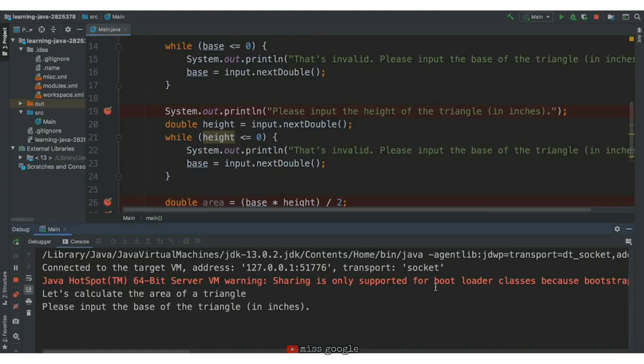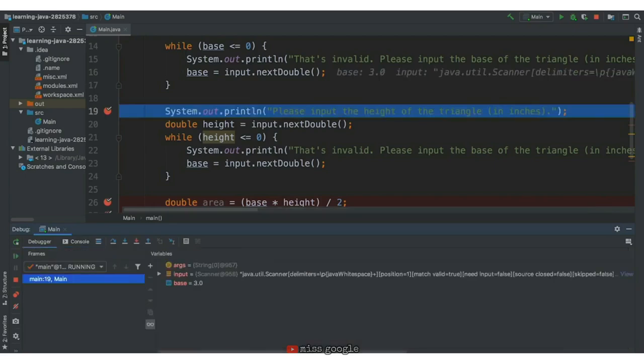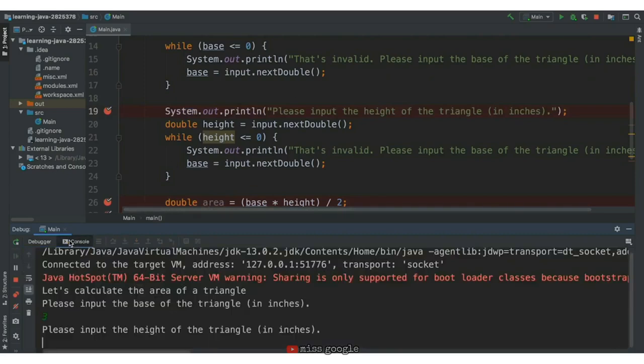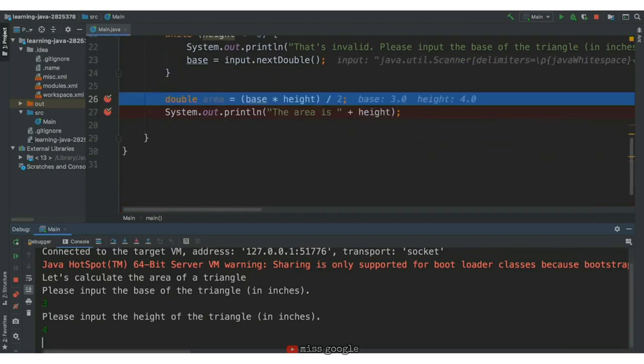First, we have to input a base. We'll use 3 as before, and we stop at line 19. Our base variable has the value 3, which is good because that's what we inputted. Let's click continue. So then we'll go down to our double area line. If we go back to our console, we still have to input a height. So we'll input 4, and then we hit line 26.